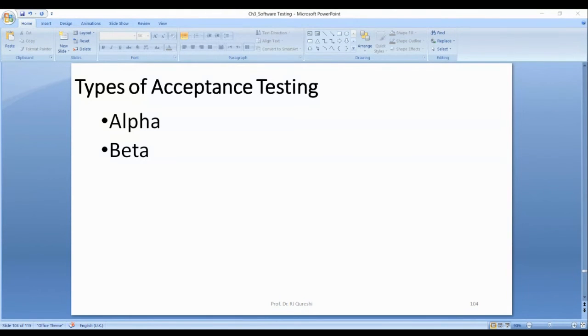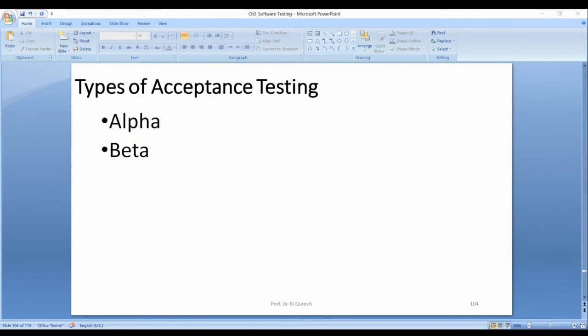In the alpha, you call the customer at the software company side to test in front of the team. That is the reason it is called control testing. So you have controlled scenario. You don't allow the user to enter some invalid input to produce error. So you are there to guide the user.